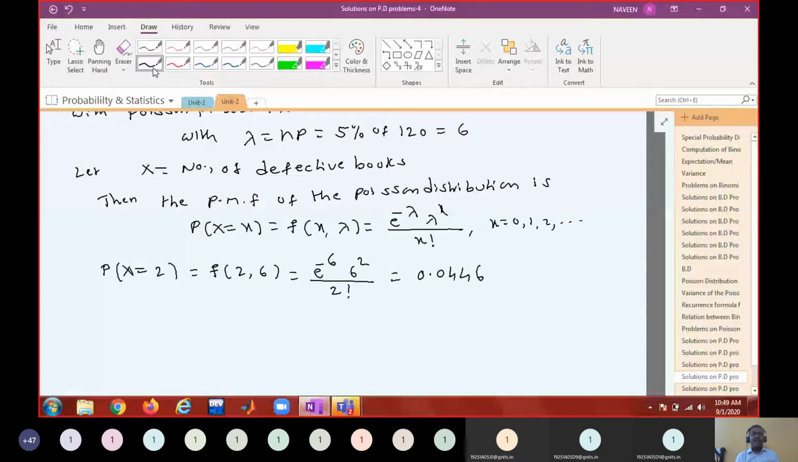So that's why whenever n is large, for large values of n, for small values of p, instead of using the binomial probability, use the Poisson probability to get the answer. Okay, so therefore, exact value. Let us summarize this.